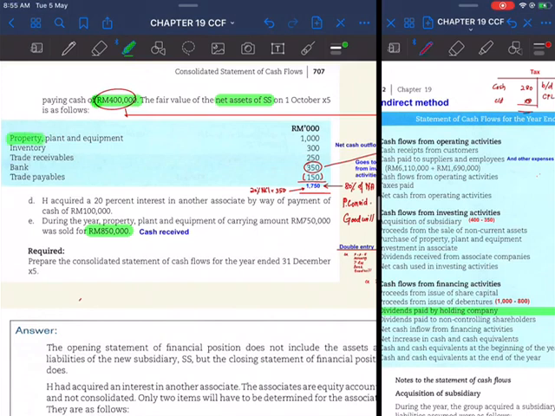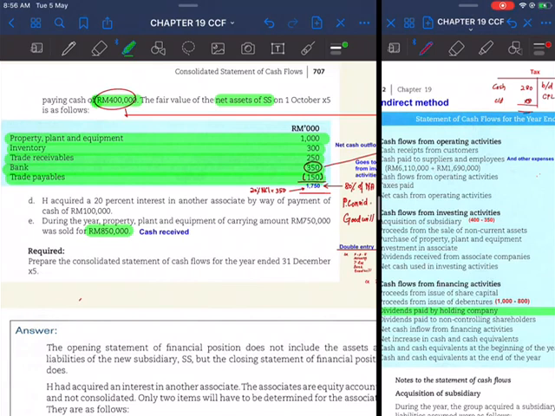When they mention property, plant and equipment, this amount on consolidation will be consolidated with the property, plant and equipment of the group. So for each of these items, property, plant and equipment, inventory, trade receivable, bank account, and also trade payable, will be consolidated in the consolidated balance sheet with the group assets.